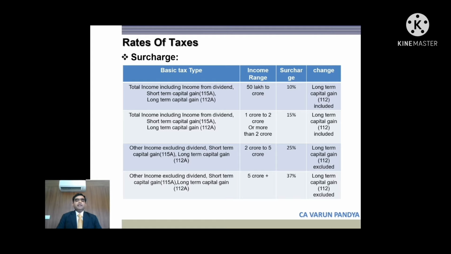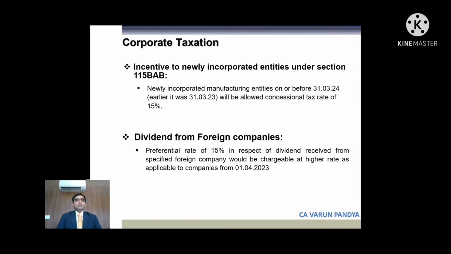So let us take a practical example. Let us say an assessee is having income of 2.5 crores, and 2 crores is from remuneration, that is salary, and 0.5 is from capital gain, dividend or capital gain under section 112. In that case, on the 0.5 crore, that is 50 lakhs, surcharge will be 10%, and in case of 2 crores, that is the normal income, surcharge will be 25%.